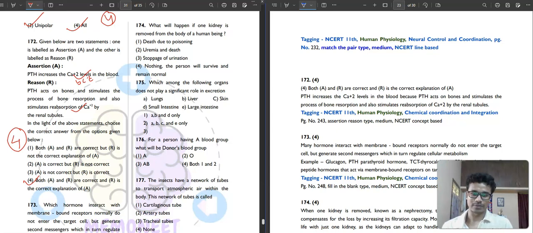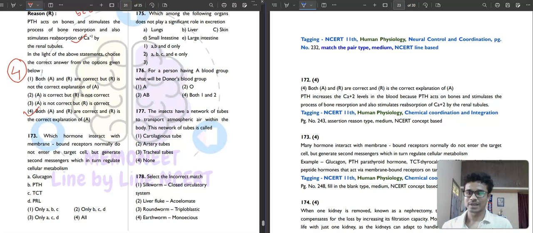Then question number 173. It is saying which hormones interact with membrane bound receptors, normally do not enter the target cell, but generate secondary messengers which in turn regulate cellular metabolism. So what are these hormones? Glucagon, PTH, TCT, prolactin. These are all the hormones that match the description given. They are basically peptide hormones, and they act via membrane bound receptors on the target cell. So the fourth option will be your correct answer for this question.